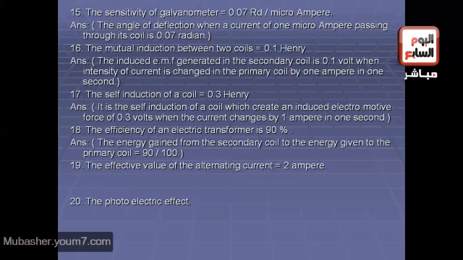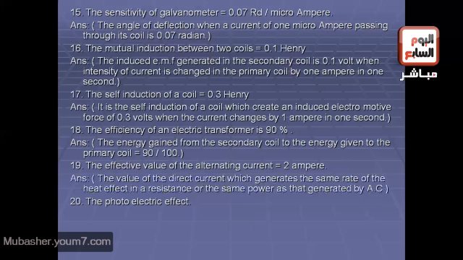Another sentence. The effective value of alternating current equals 2 ampere. Yes, it means that the value of the direct current which generates the same rate of heat effect in a resistance, or the same power as that generated by AC, equals 2 ampere.